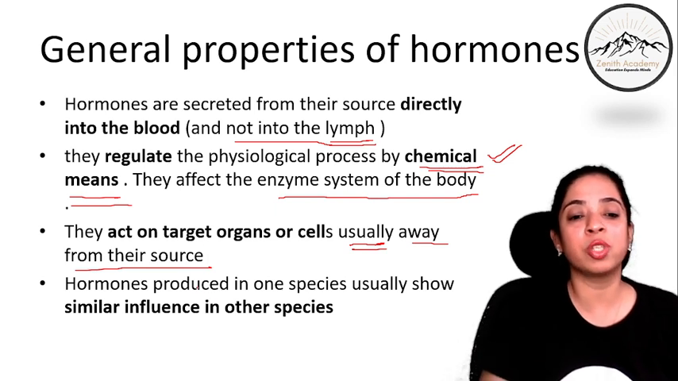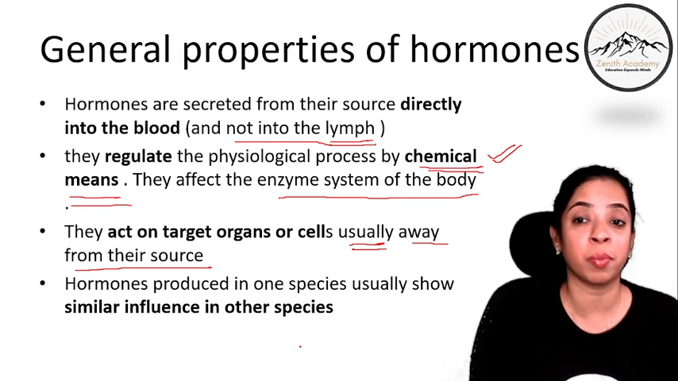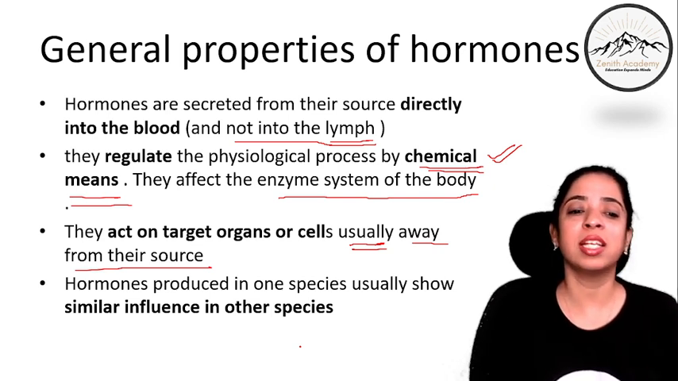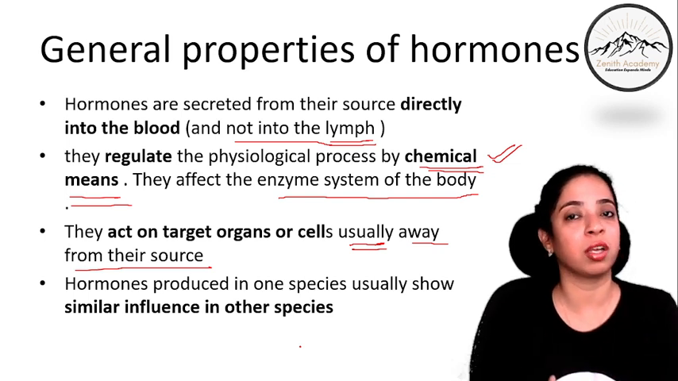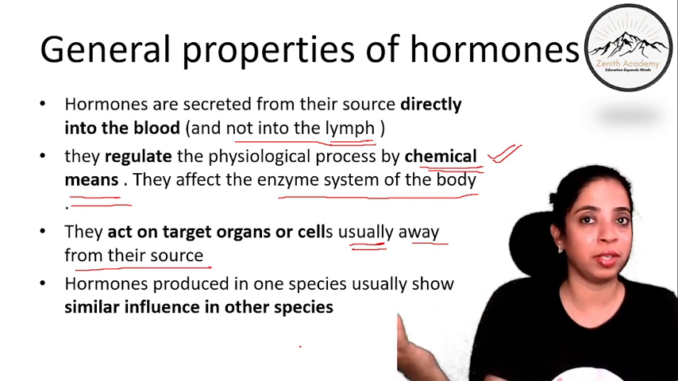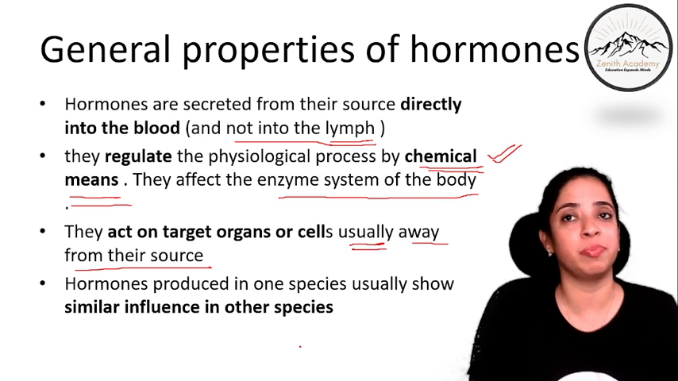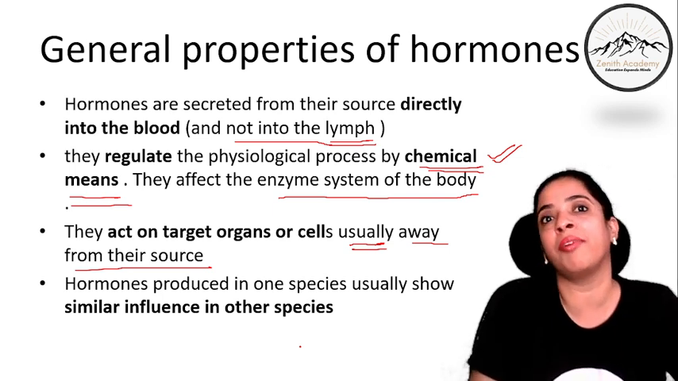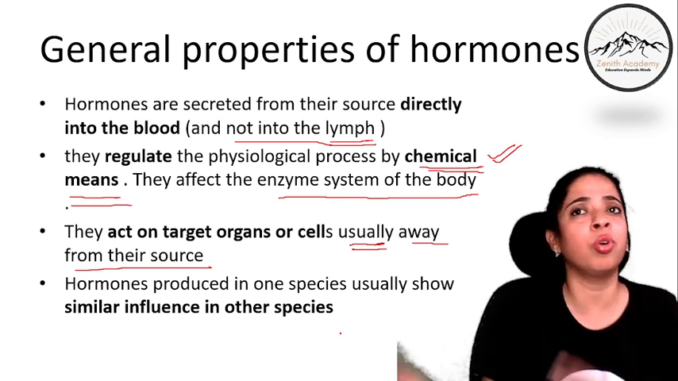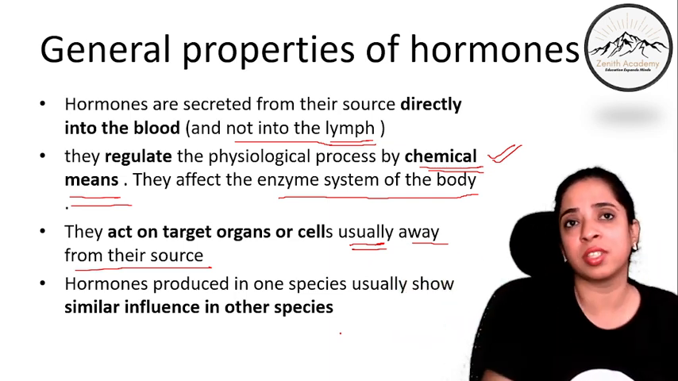Then hormones produced in one species usually show similar influence in the other species. This also you should remember, that a growth hormone, for example, will produce the same effect in one species, and in other species also it will bring about changes in the growth pattern. So similar influence is shown in other species also. It's not that it will show some other effect in some other species, right? Growth hormone will show growth only, whether it is secreted in humans or in some other animals.